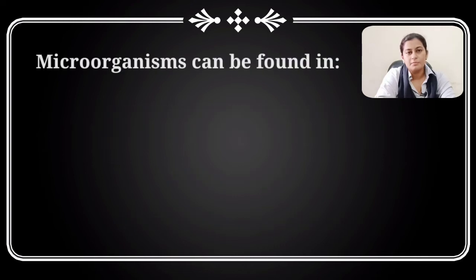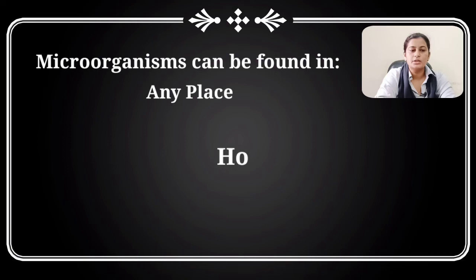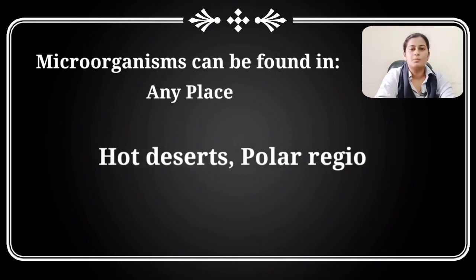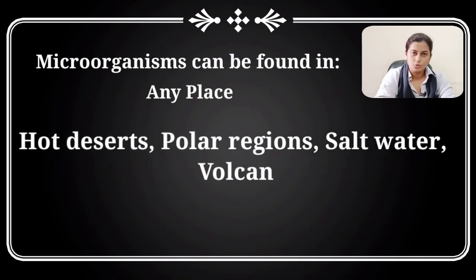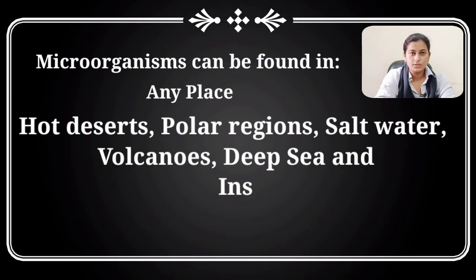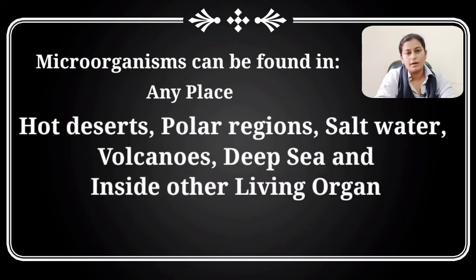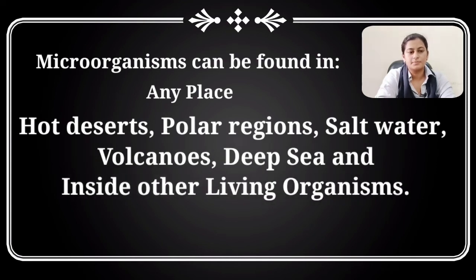We can find microorganisms in any place. It can be warmer or colder. Microorganisms can be found in hot deserts, polar regions, salt water, volcanoes, deep seas, and inside other organisms. But how do we classify all of them?